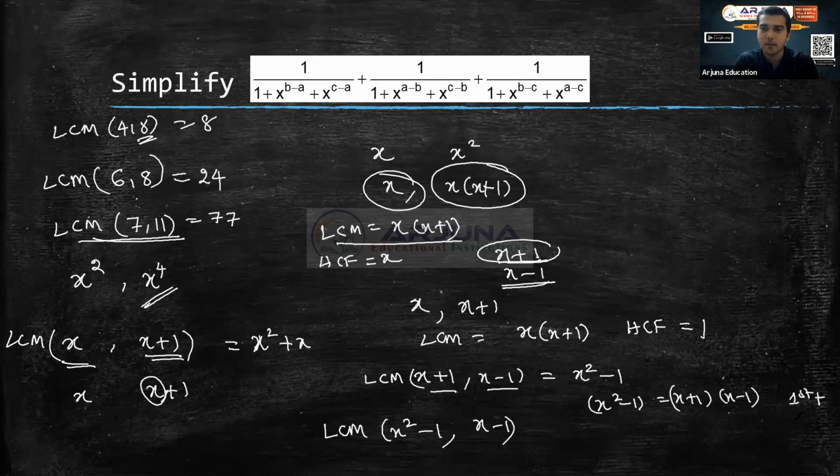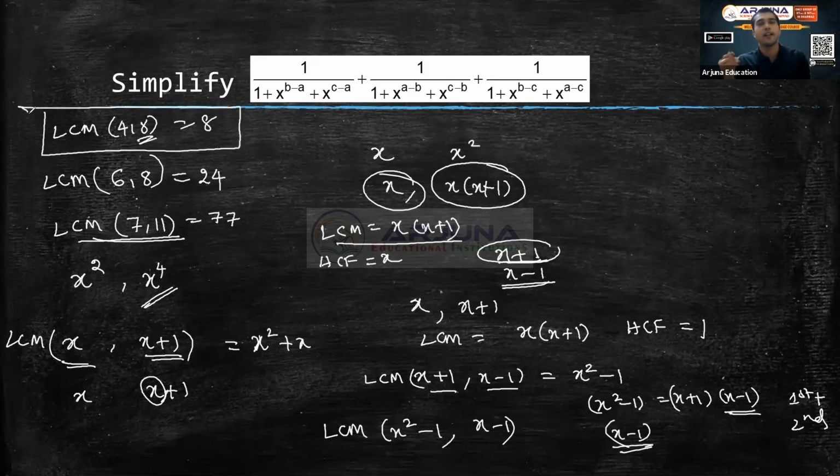Okay, and what is the second term? The second term in this is x minus 1. So is anything common? Yes, x minus 1 is common. So what is the LCM of this? LCM means you have to take the bigger picture. Just like you have 4 and 8, the LCM is 8 because 8 includes 4. Similarly, x square minus 1 includes x minus 1. So the LCM is x square minus 1.